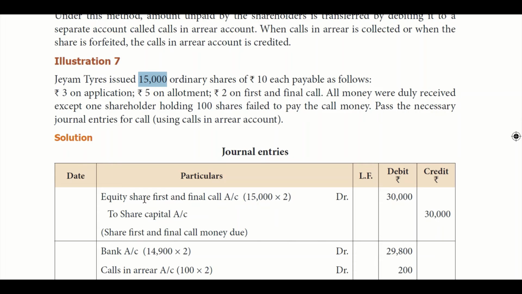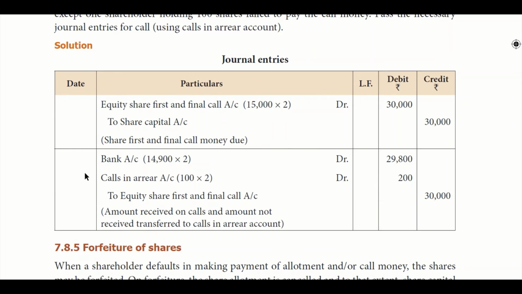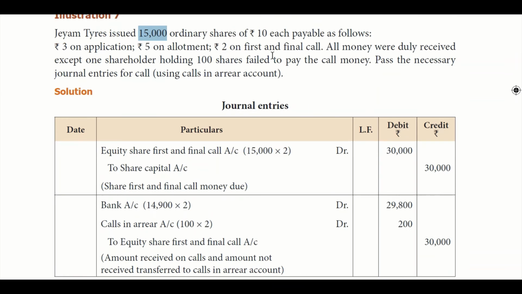So equity share first and final call account to share capital account, but how much are we receiving? Only 14,900 into 2, so that 100 is not received. So bank you will debit only for 14,900 into 2, which is 29,800. The balance 200: for 100 shares we didn't receive 2 rupees, right? So 100 into 2 is debited to calls in arrear account.